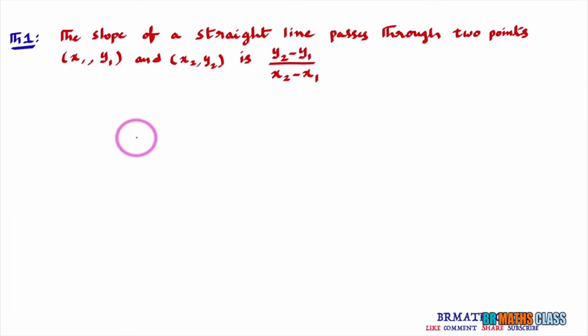In last class, we learned about slope of a straight line. When theta is the inclination of a straight line, then tan theta is called slope of that straight line. That point we learned in last class. In case a straight line passes through 2 points x1, y1 and x2, y2, then slope of that straight line is y2 minus y1 divided by x2 minus x1. In this class, we are going to derive this result.